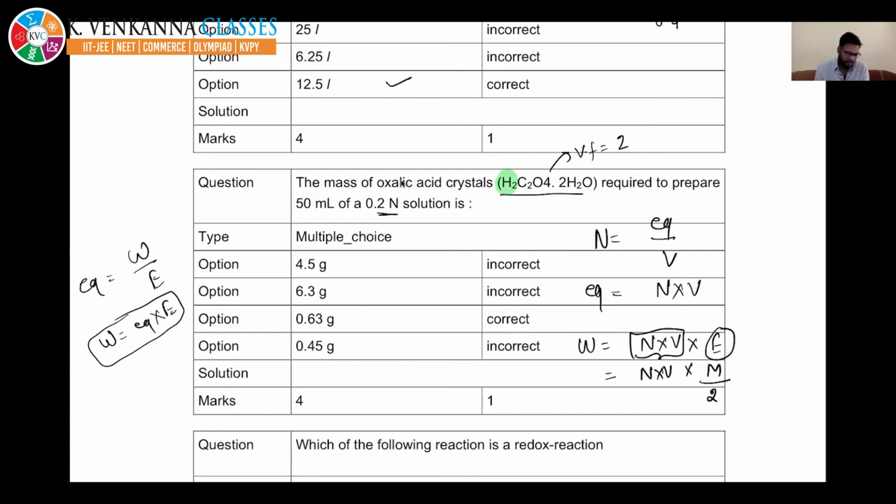Now you can easily solve it. You multiply 0.2 into 50. 50 is in ml, so you need to keep it as 10 raised to minus 3. If you calculate, molar mass is 126 by 2. So this is your correct answer. The question is given like that. You do not have to calculate much.